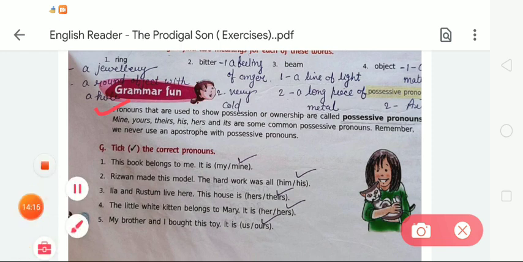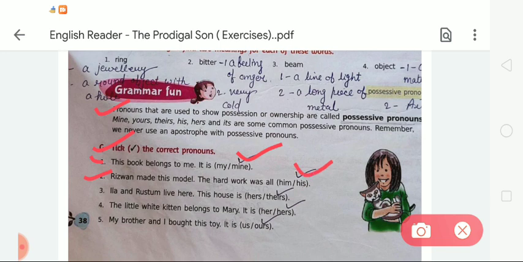So let's solve the given exercise G, that is choose the correct pronouns. Here we are going to solve the exercise. In number 1, this book belongs to me. It is dash, there are two options, we have to choose the correct option. So here the correct option will be mine. Okay, in second, Rizwan made this model, the hard work was all his. The correct option is his. In number third, Ila and Rustam live here, this house is hers or theirs.